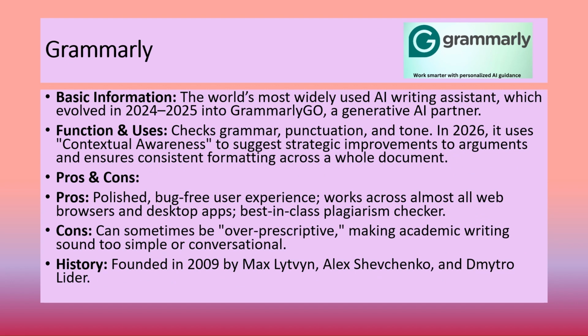Grammarly is one of the most widely used AI assistants. Although it is a general purpose tool, it is commonly used in academic writing to improve grammar, clarity, and readability. It was founded in 2009. Its functions include real-time grammar correction, tone detection, and plagiarism checking in the premium version. It is widely used by students, educators, and researchers.